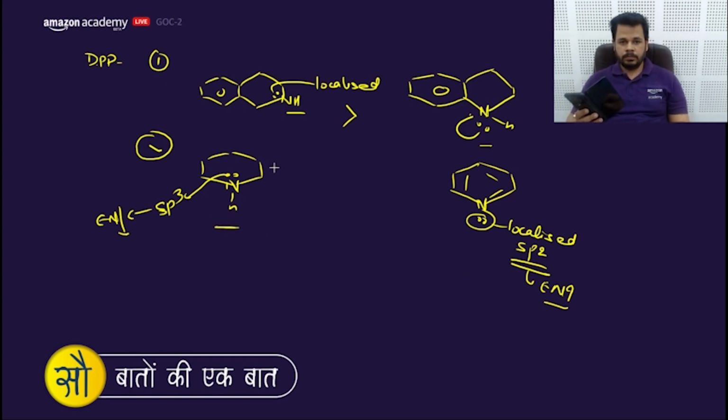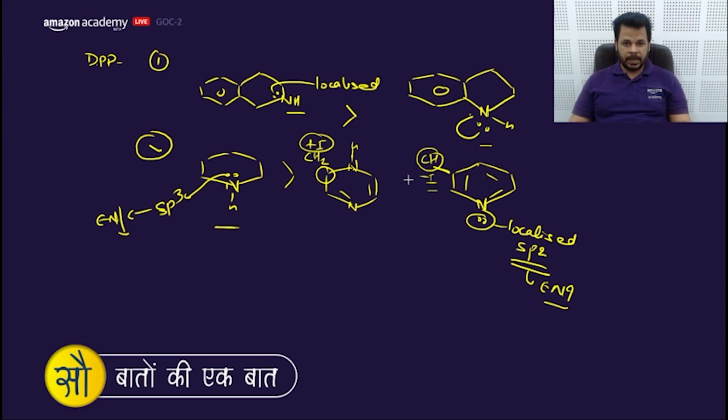Now the second one, this nitrogen. Here this carbon is CH2, which means it has a plus I effect, whereas the other does not have plus I, this CH only shows minus I. So this is the correct order.